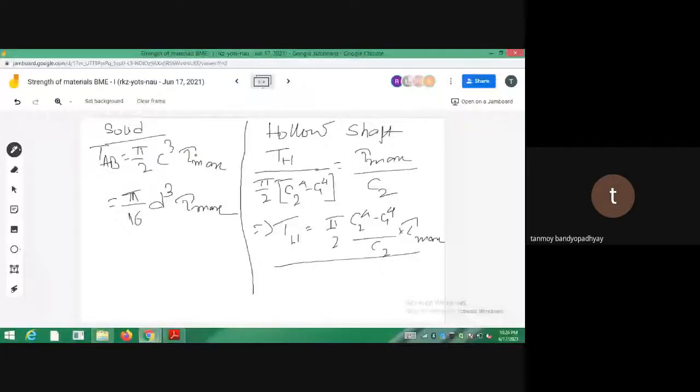So you get the expressions for hollow shaft and solid shaft. So these are the expressions. So just put the value for the hollow shaft and solid shaft. So you'll be getting TAB and TCD. ঠিক আছে? So you calculate TAB and TCD. So which value do I choose? So I have to always choose the lower value. So T safe will be the lower value out of these two values which I get. So T safe will again be equal to the minimum value of TAB and TCD. So whatever you get, that is the answer.